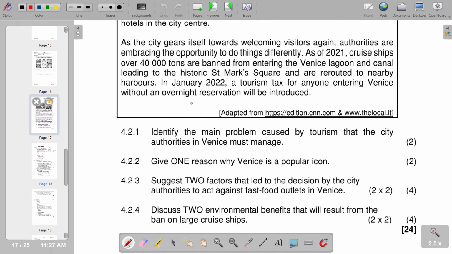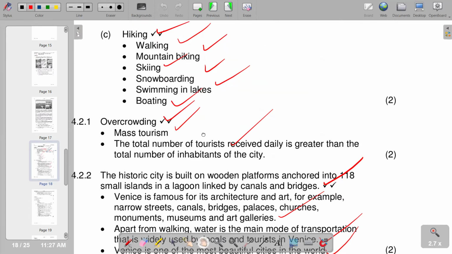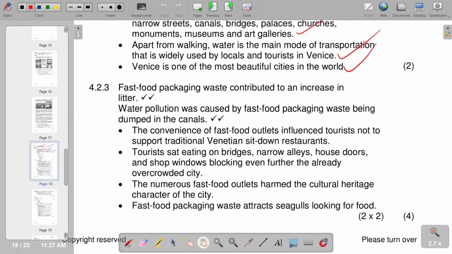Then we move on to the next part, 4.2.3. Suggest two factors that led to the decision by the city authorities to act against fast food outlets in Venice. That is our 4.2.3. So these are the points that we have. Fast food packaging waste contributed to an increase in litter, water pollution. Convenience of fast food outlets influenced tourists not to support traditional Venetian sit-down restaurants. And also with further points also that we can also include that are also correct.